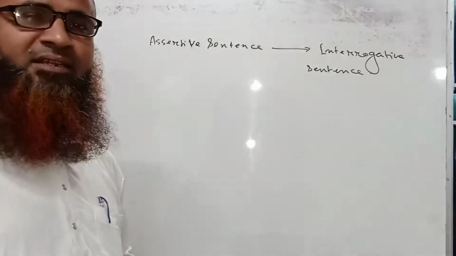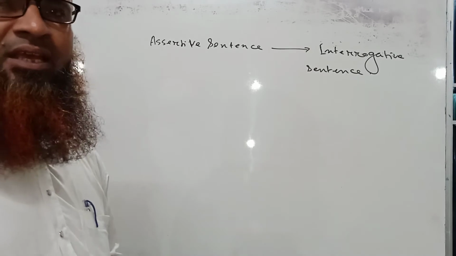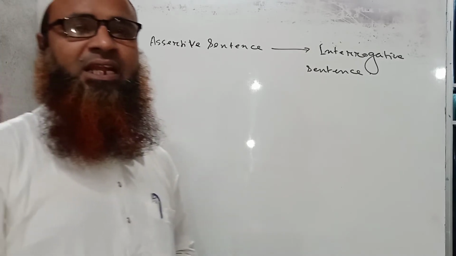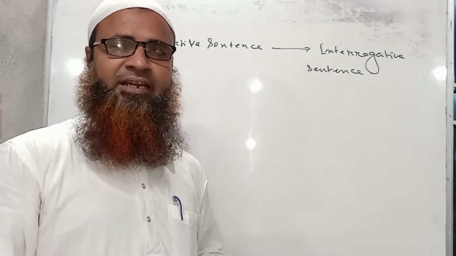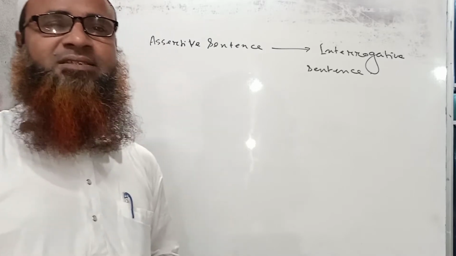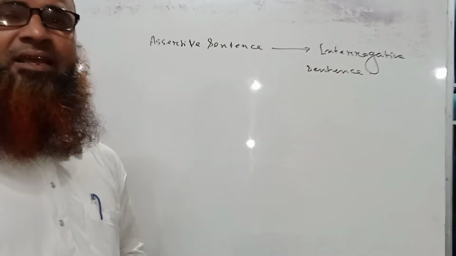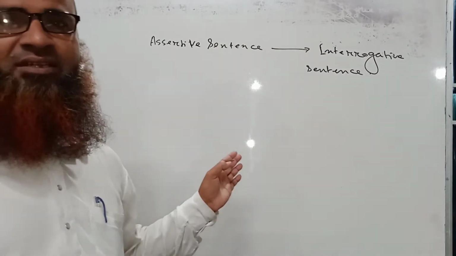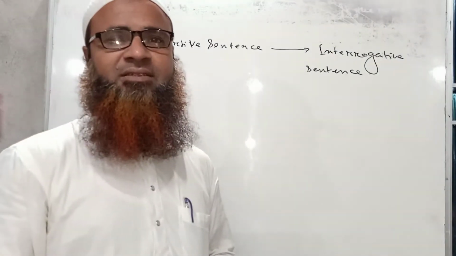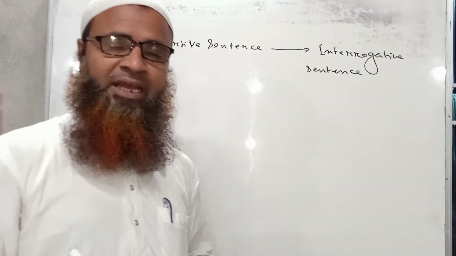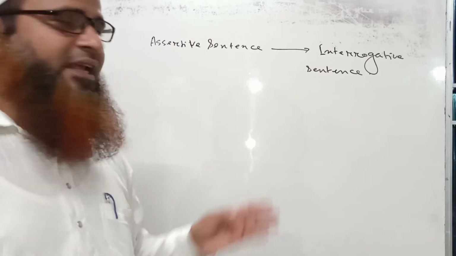So when there is an auxiliary verb in an assertive sentence, and if it is to make an interrogative sentence, then we just have to write the auxiliary verb before the subject, then it will be the interrogative sentence.